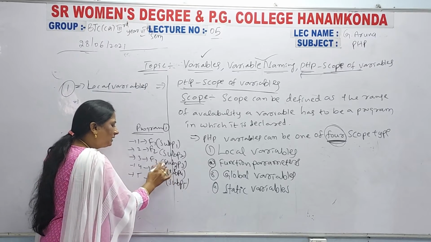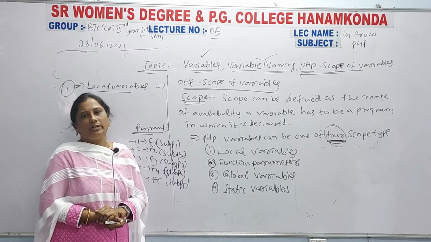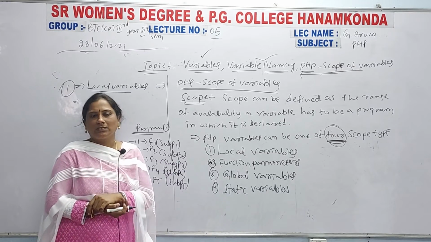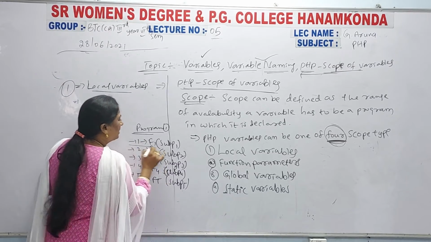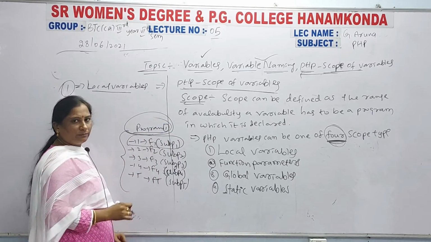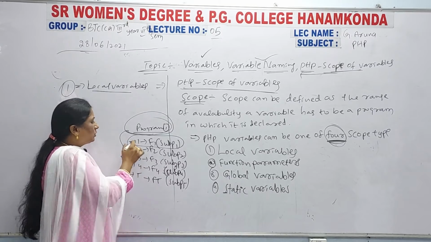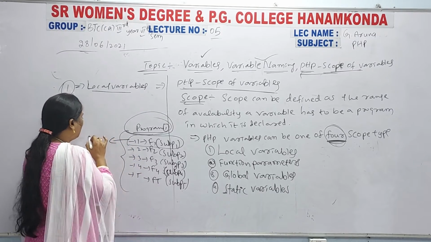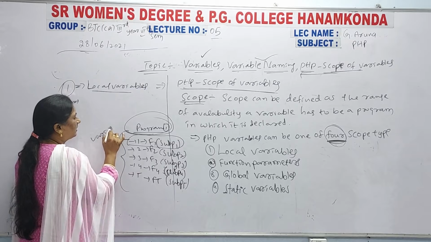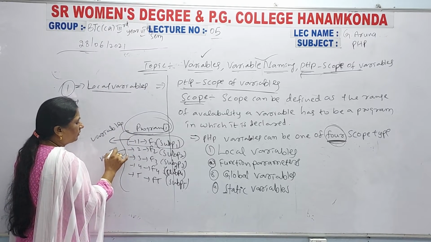So like that, the functions will be there in that single program. For example, imagine this is one total single program. How many functions are there in it? Five functions are there, and each and every function declares its own variables.